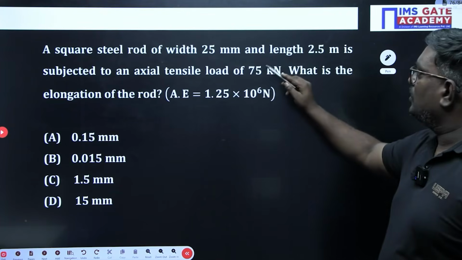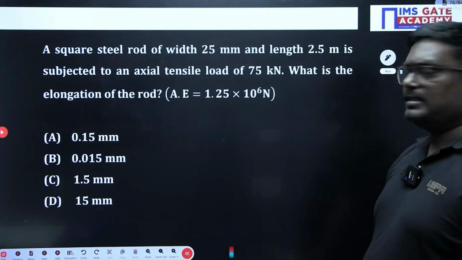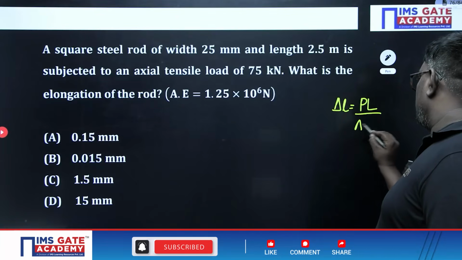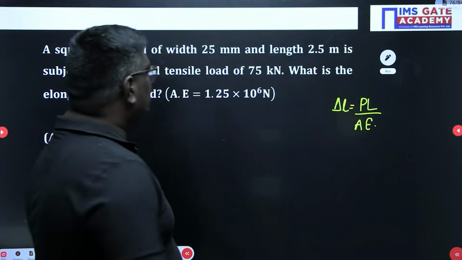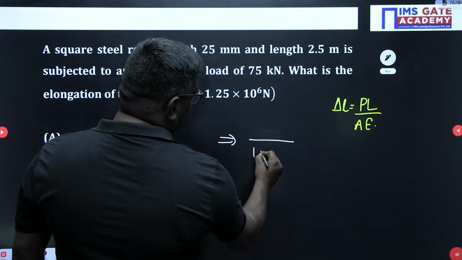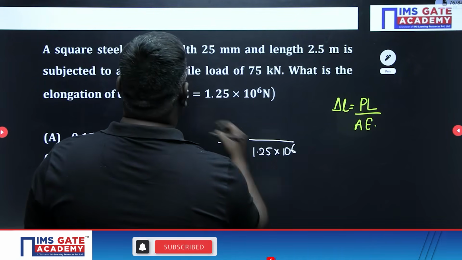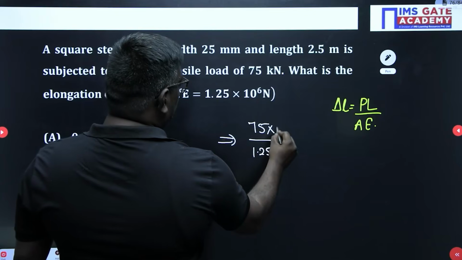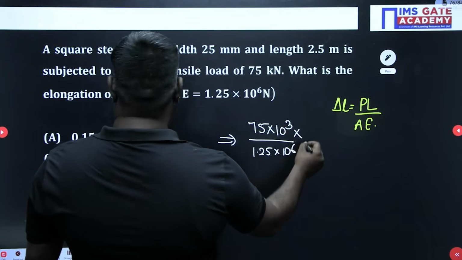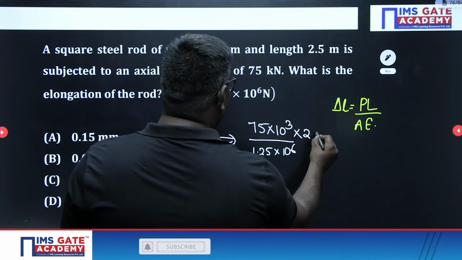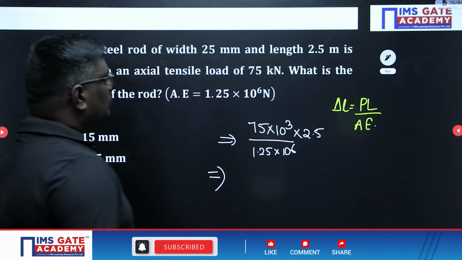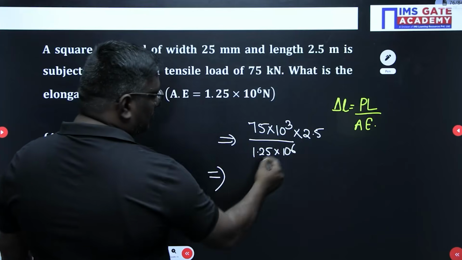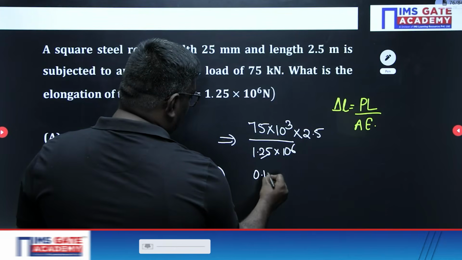A square steel rod of 25 mm and length is subjected to axial load. What is the elongation? Delta L is equal to what, sir? PL by AE. What is PL here? AE is nothing but 1.25 into 10 power 6. P is how much, sir? Load is how much? 75 kilonewtons. So 75 into 10 power 3. Length is how much, sir? 2.5 meter, I think. So this will be equal to 150, so it will be 0.15 mm.